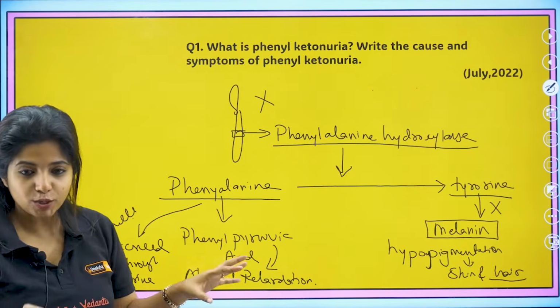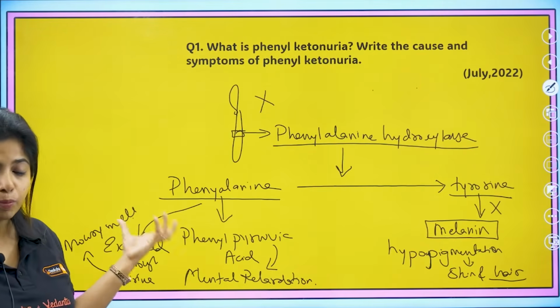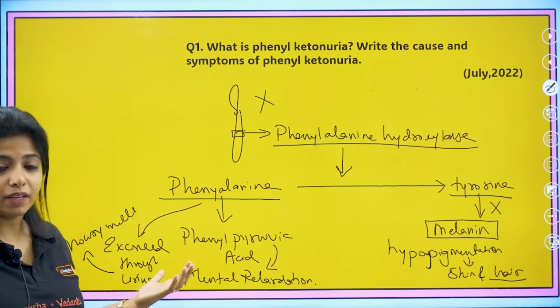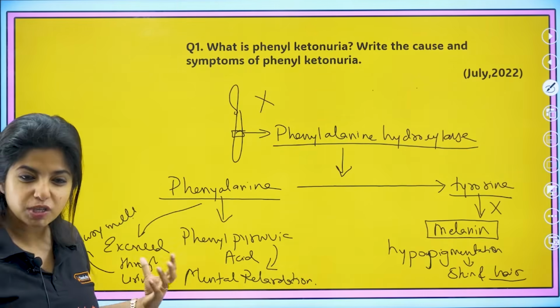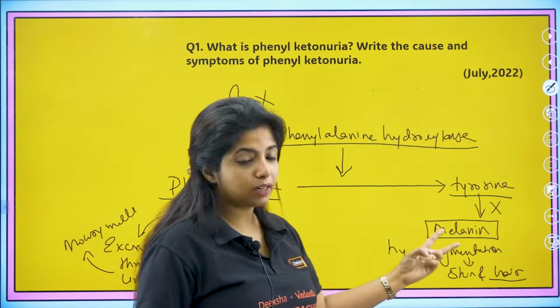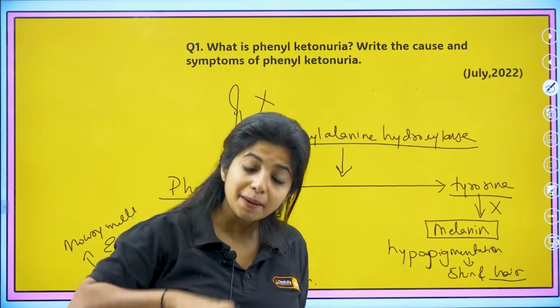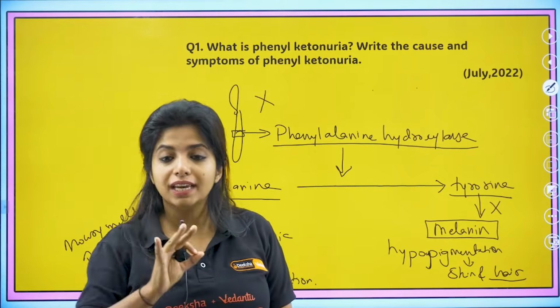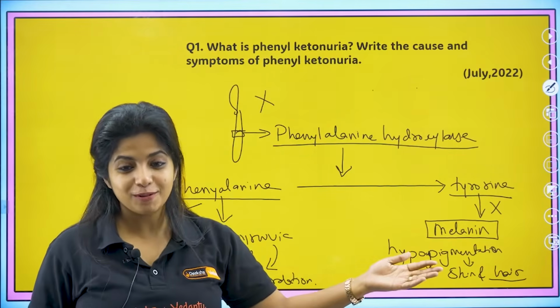So in this particular disorder, you have mental retardation. Since this particular thing is not reabsorbed by the body, there will be a mousy smell in our urine also. And the third part of the story is what? Melanin is not being produced, which is why we will have hypopigmentation, or reduced skin and hair pigmentation. So my dear children, one gene, multiple problems.